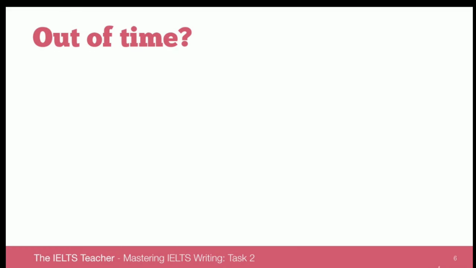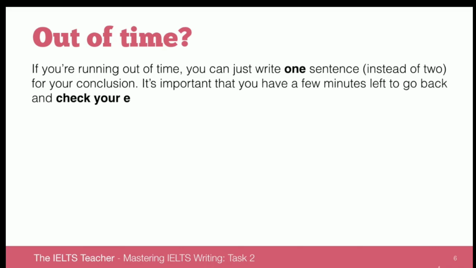Now, if you're out of time, and this is a very common occurrence because of the amount of time some people spend on the introduction or the body, they haven't really been paying attention to the time, then you may struggle to write 2 sentences. And if that's the case, you can just write 1 sentence. And there is an advantage to writing 1 sentence as well. It improves the complexity of your sentence, and of course it saves you time, because it's extremely important that you have at least a couple of minutes to go back and check your essay. As we looked at in the timing lecture, ideally 5 minutes, but at least a couple of minutes.